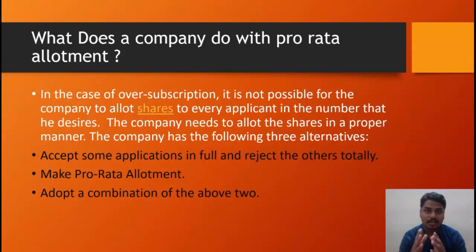Whatever the process in a company, in pro rata allotment or anything, it must be done in a proper manner. The company has the following three alternatives: accept some applications in full and reject the others totally, make pro rata allotment, and adopt a combination of the above two. The company has to do this in a proper manner. Okay, we will move on to the next slide.